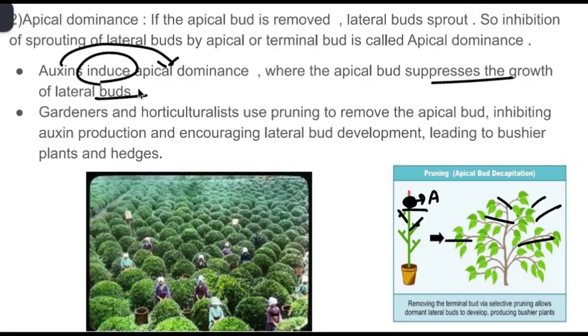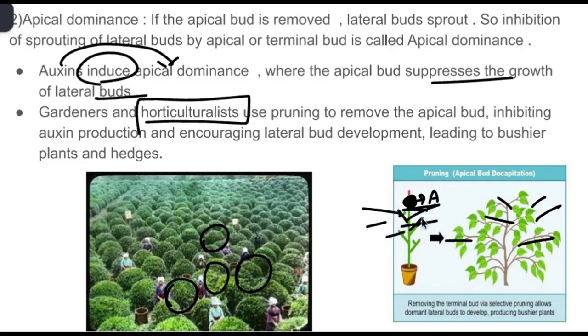So this type of apical dominance, we can use for horticulture, right? Where you need to produce bushy plants, you can go with auxins. For some period of time you provide auxins to the plant so that it starts producing apical dominance, and after a period of time if you remove the apical bud, you can get bushy type of structures. So this is the role of auxins.